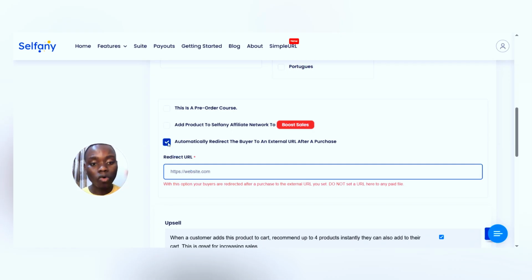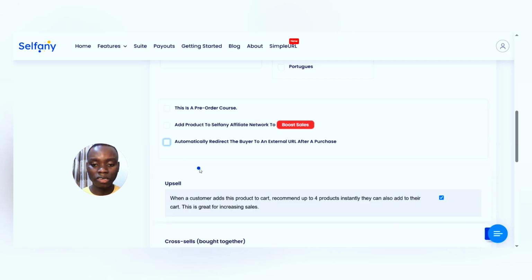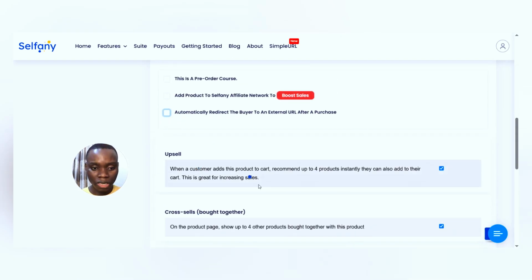But if your course is hosted, just as we've already done, directly on Self-Earning, like you build the course content on Self-Earning, then there's no need to check this. You can leave this unchecked and move on.